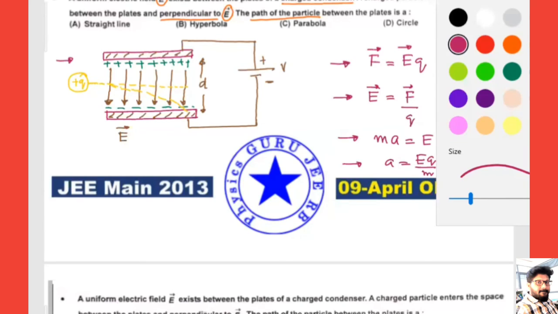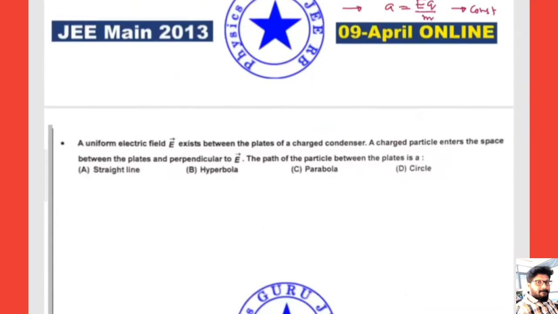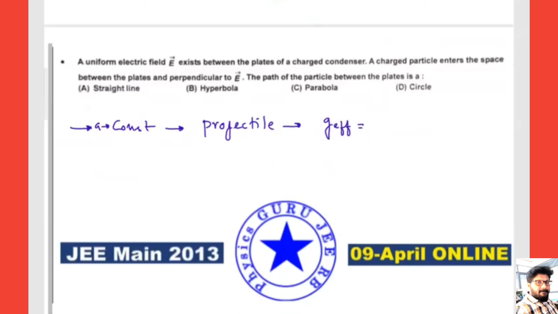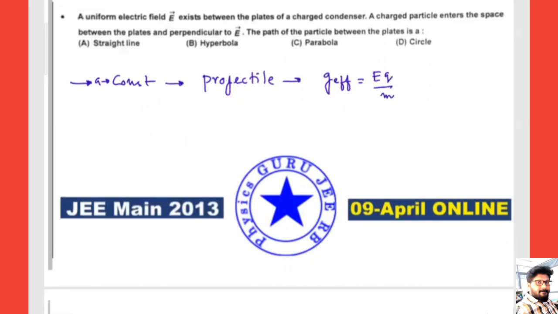Right? Now we can keep these words in the box. Proceeding to the next one, the particle will follow a constant acceleration. When the acceleration is constant, then the particle follows projectile motion. A is constant. The motion of a charged particle is projectile motion with effective g equal to EQ by M. So the path is nothing but a parabolic trajectory.